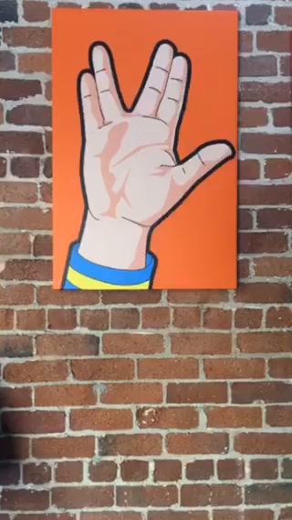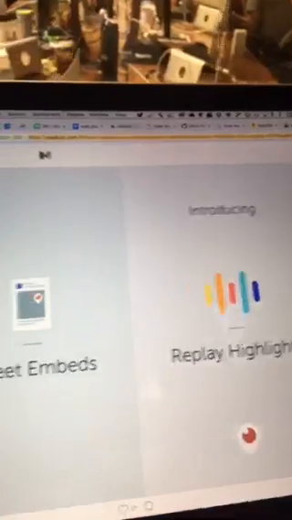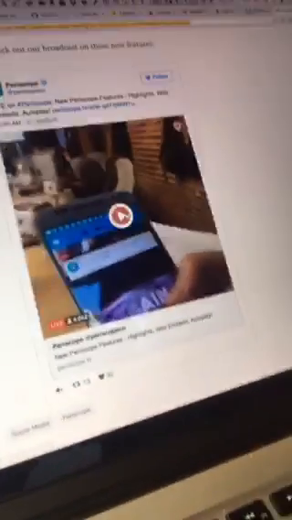This is not Twitter. This is Medium. This is our launch post talking about everything that we released today. And at the bottom of it, we have the tweet embed showing this broadcast live. So you can just watch it inline on the site, which is pretty cool.